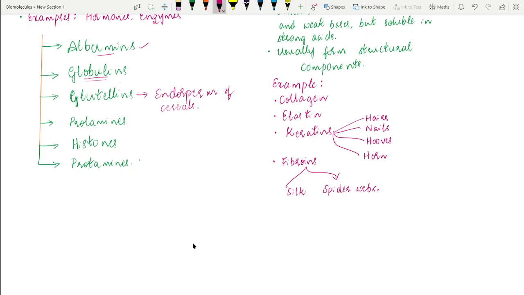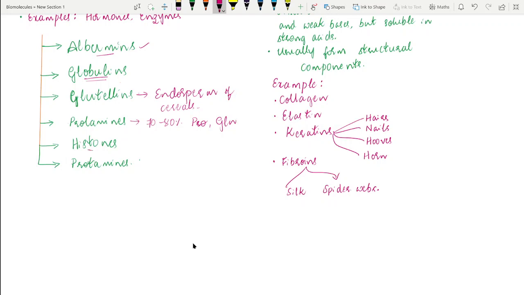The next class of proteins are prolamins. These prolamins are also storage proteins in most of the cereals. They are usually soluble in 70 to 80% alcohol, and they are rich in proline and glutamine, and that's why we call them prolamins. So that's all about the prolamins.